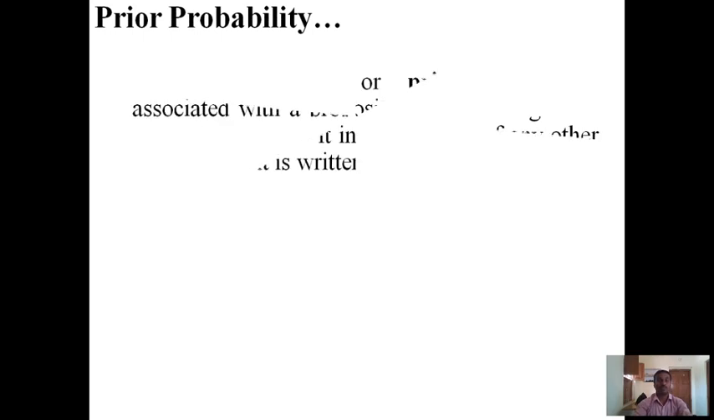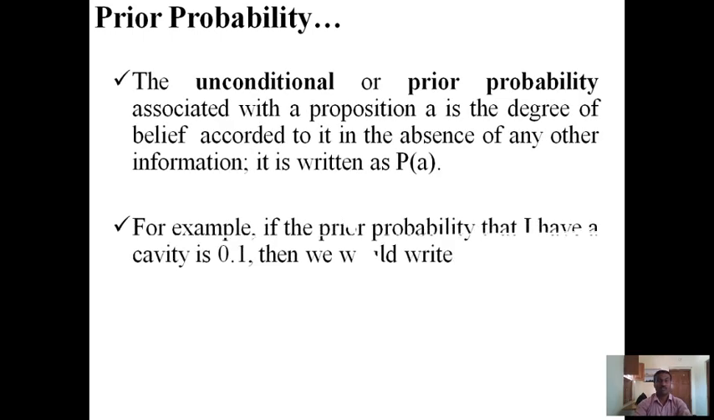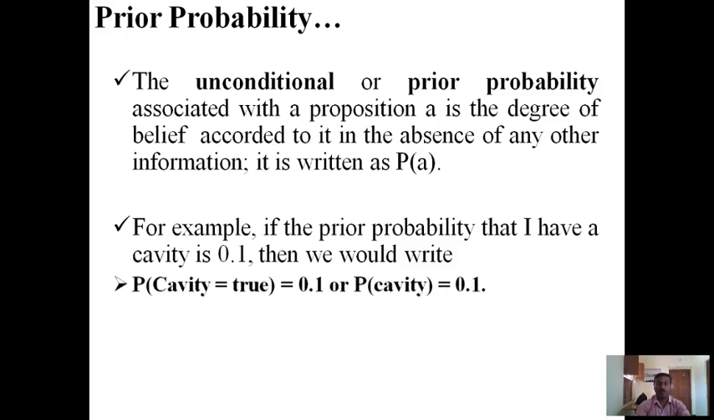Prior probability. The unconditional or prior probability associated with a proposition A is the degree of belief accorded to it in the absence of any other information. It is written as P of A. For example, if the prior probability that I have a cavity is 0.1, then we would write probability of cavity is equal to true, which is equal to 0.1, or probability of cavity is equal to 0.1.